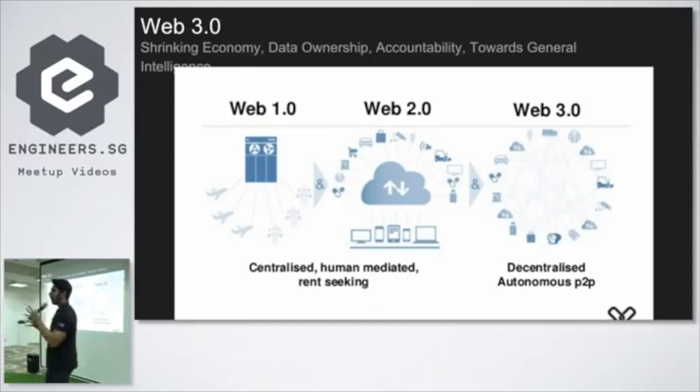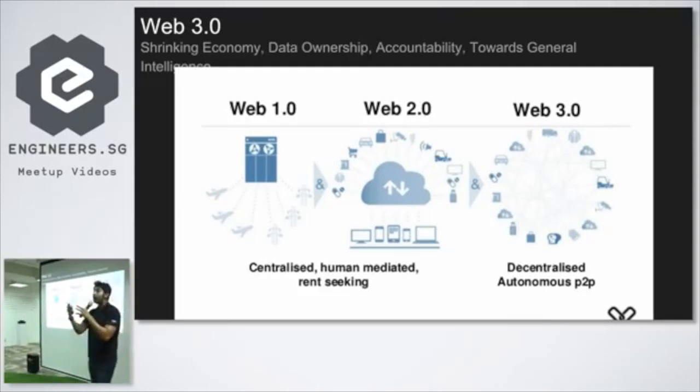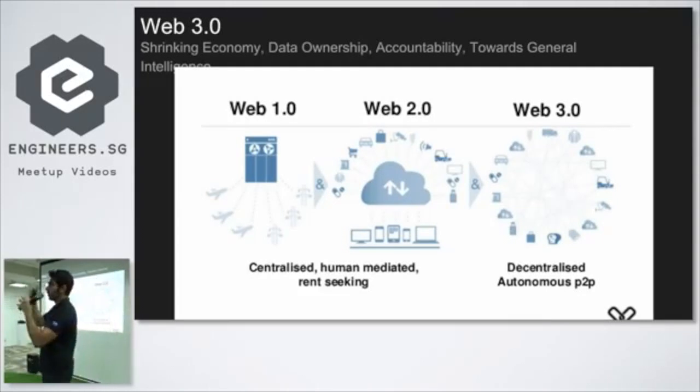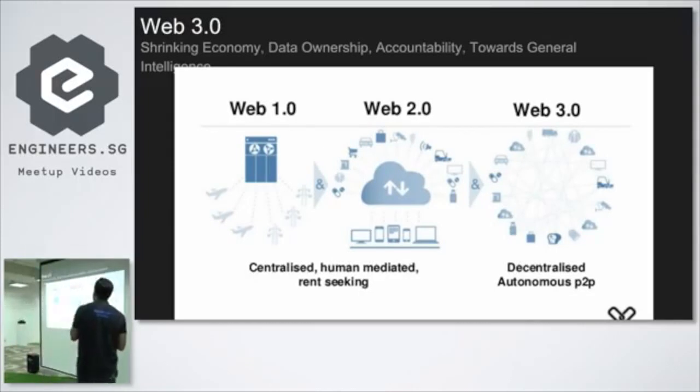There's accountability as well, okay? So accountability is, we don't know what they're doing with our data, right? First of all, we want to own our data. We want to profit off of our data. Right now, we're giving it away for free, and they're doing something with it that we don't even know what it is. They don't have to tell us, right? They don't have to tell us what they're doing with our data. They could give it away to governments. They could use it to spy on people.